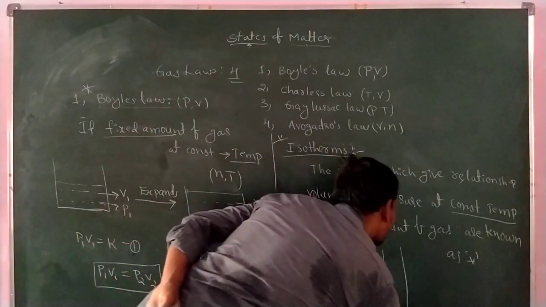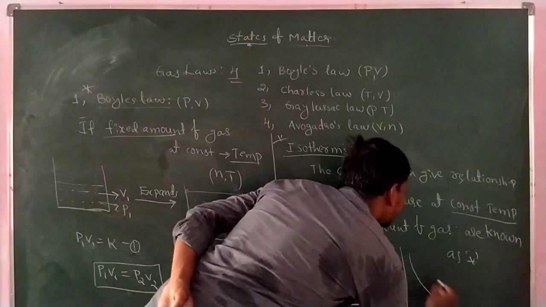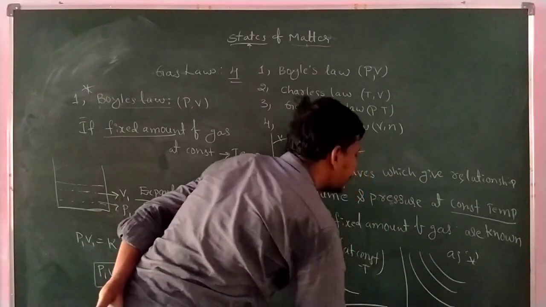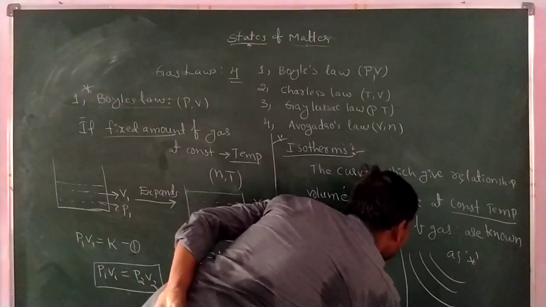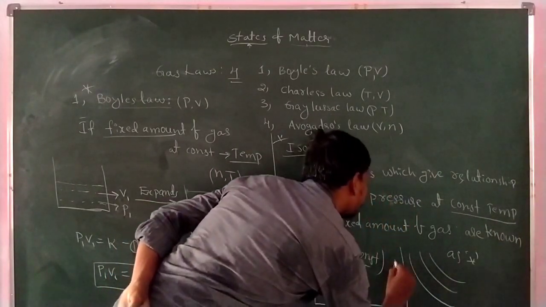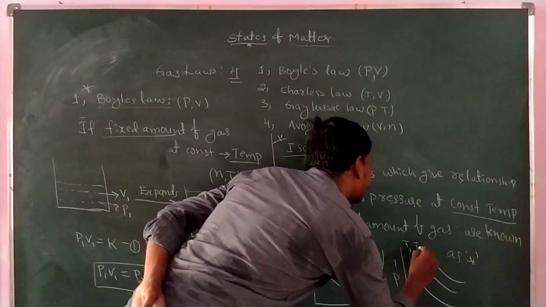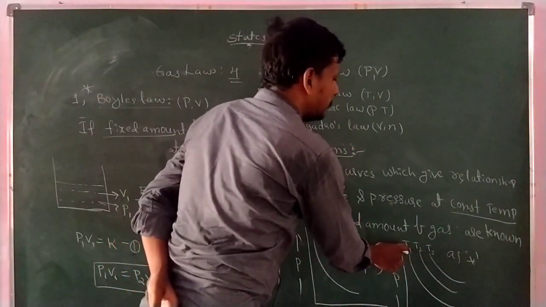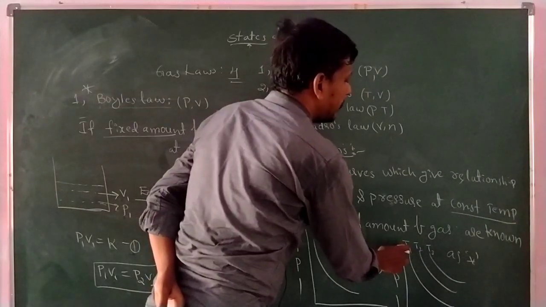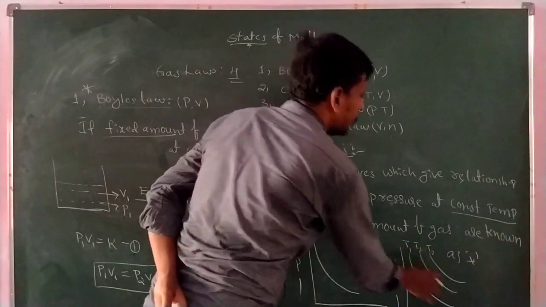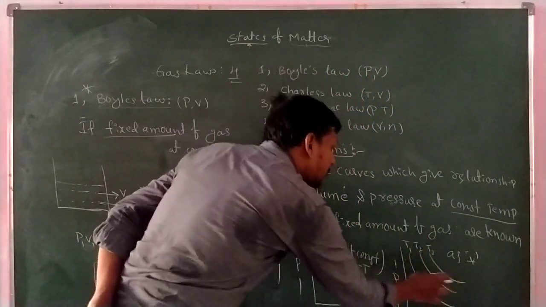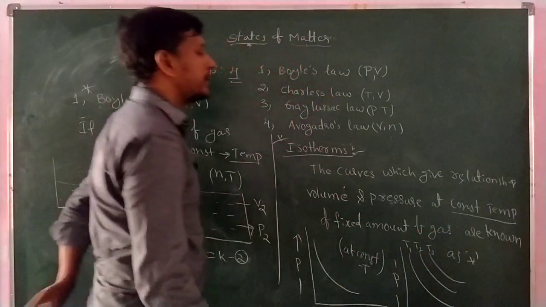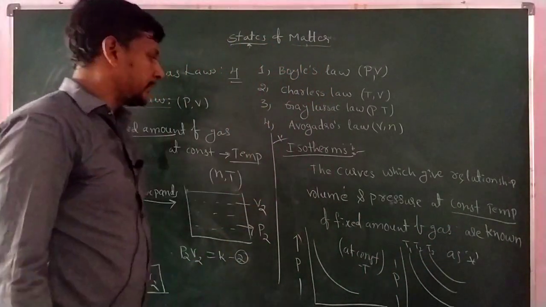Here I am writing another graphical representation with three curves at different constant temperatures T1, T2 and T3, with volume on one axis and pressure on the other. The curves which give the relationship between volume and pressure at constant temperature are considered as isotherms. Note it down.